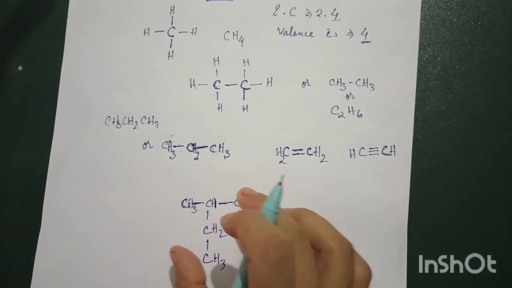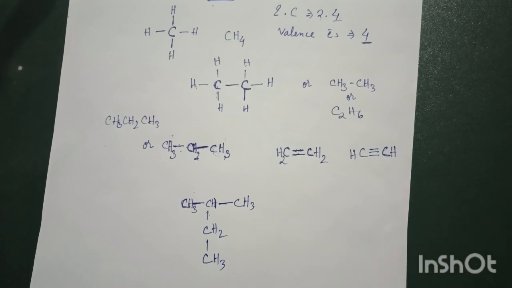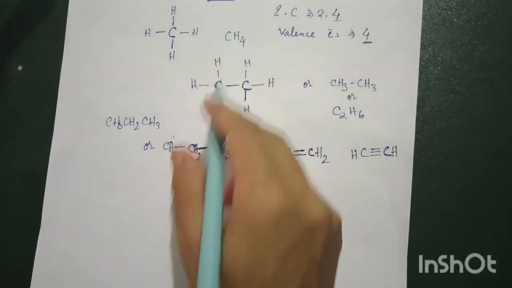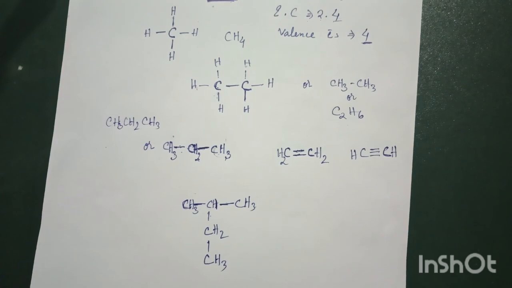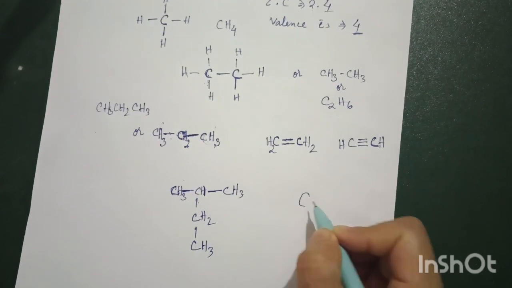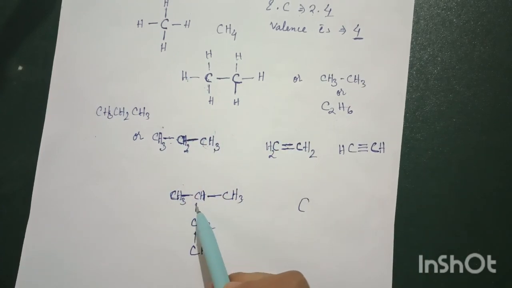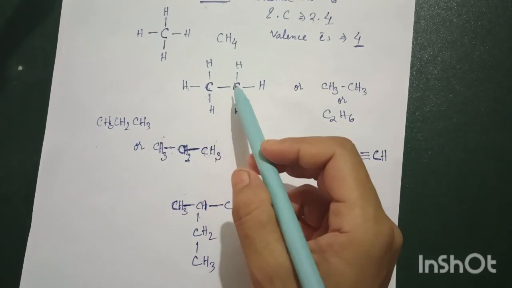So here I have just drawn this compound. You can extend as many carbons as you like. This is the beauty of carbon, where you can extend more carbon chain due to its 4 valency. That is called the catenation property. So this is how to make the carbon compounds. Now let's study other compounds also, carbon and hydrogen. All these are made up of carbon and hydrogen, so this is called hydrocarbons.